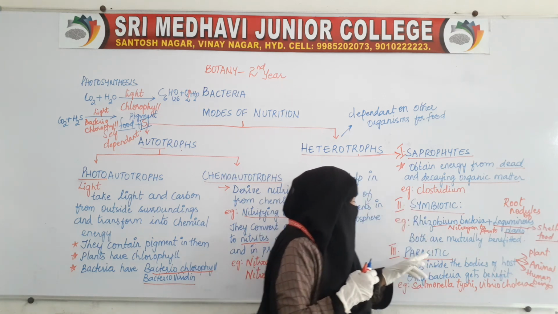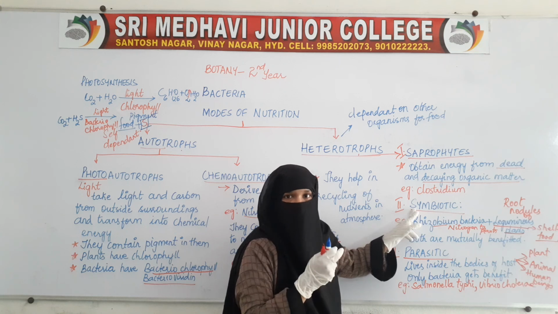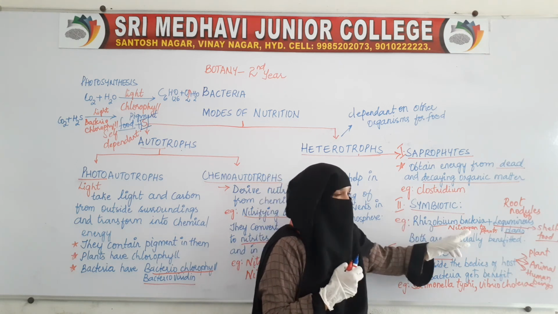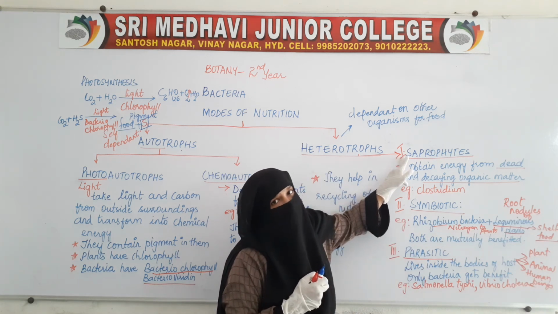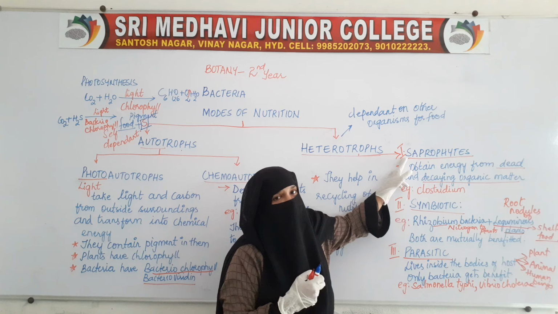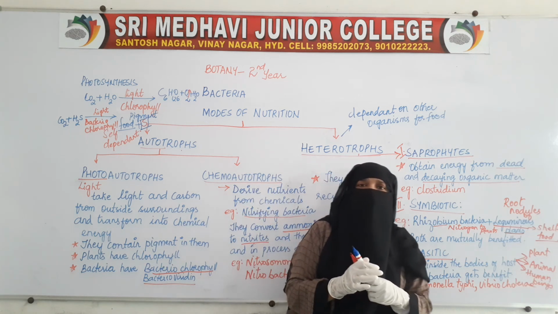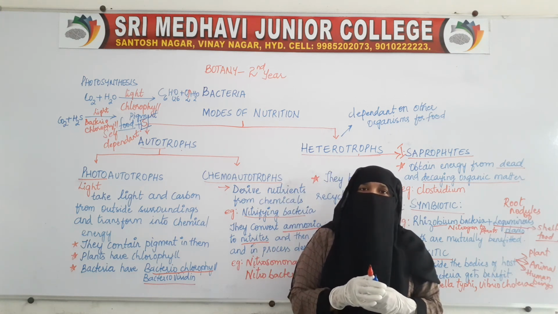They derive the nutrients from the host cell. Symbiotic bacteria derive nutrients by mutual association with another organism, and the saprophytes derive nutrients from dead and decaying matter. So there are different ways by which bacteria derive nutrients.